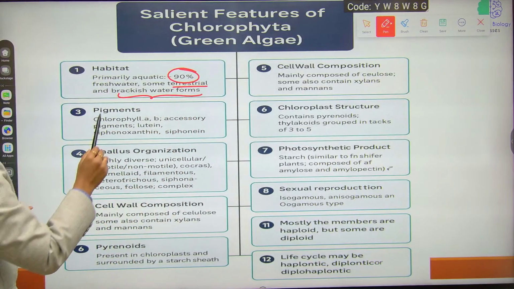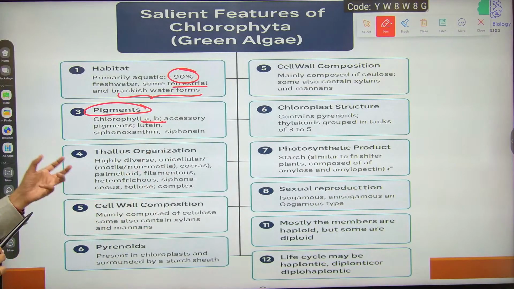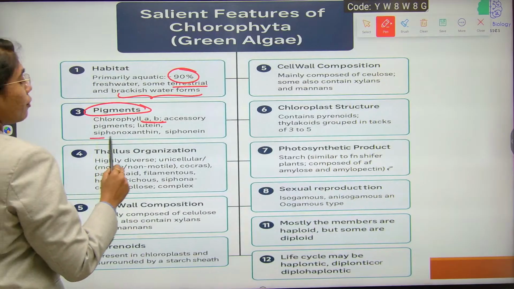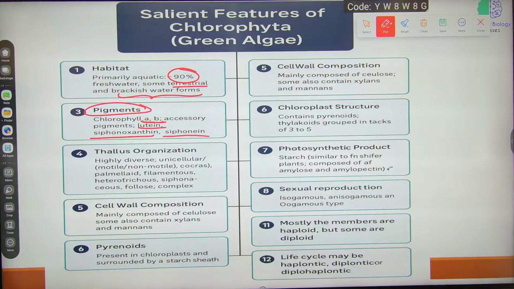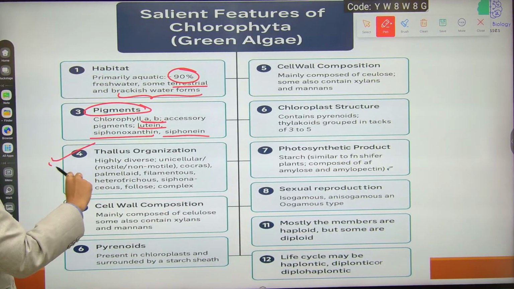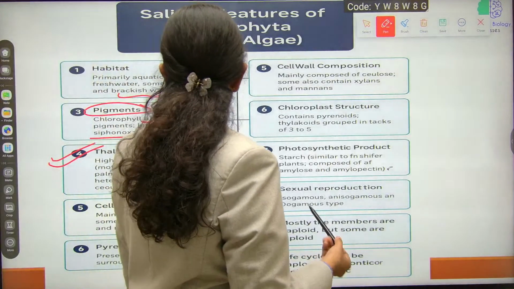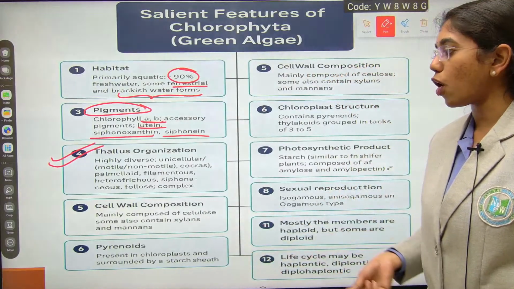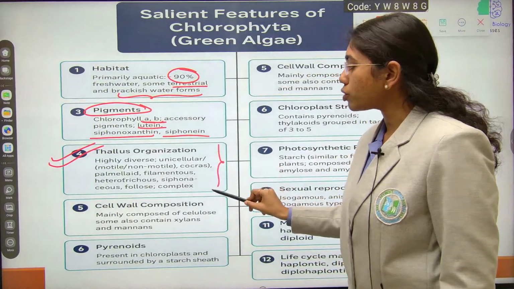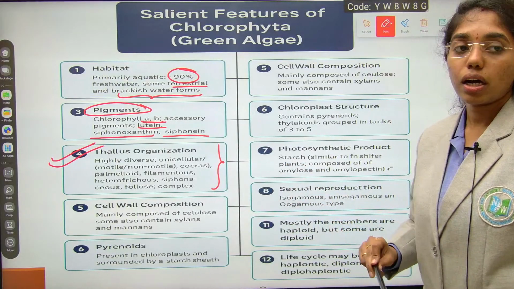Second will be pigmentation, where the pigments will have chlorophyll a and b. Accessory pigments include siphonoxanthin, siphonein and lutein. These are the accessory pigments or antenna pigments. Next is thallus organization. They have high diversity: unicellular forms, palmelloid forms, heterotrichous, siphonaceous, filamentous and complex. All forms of habits we have learnt in the previous class. You can go through the previous class.